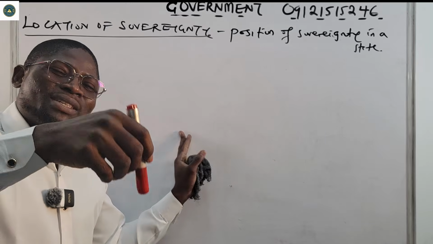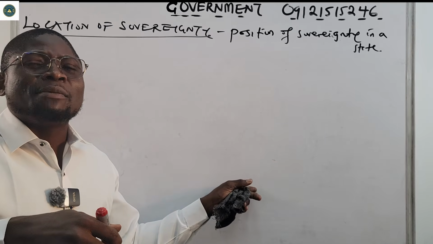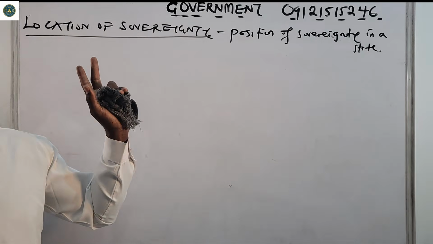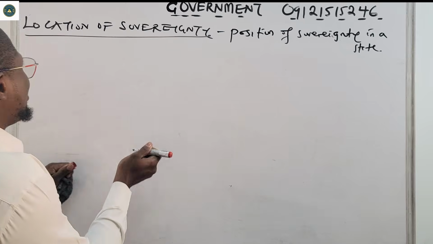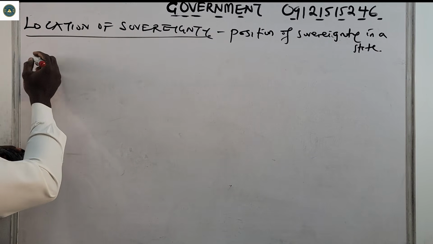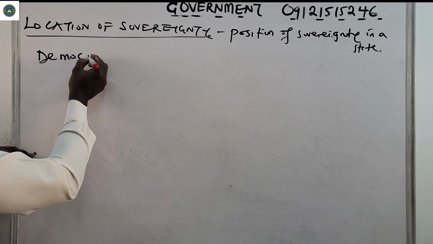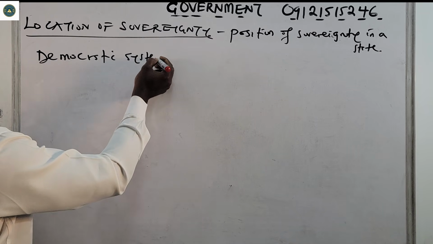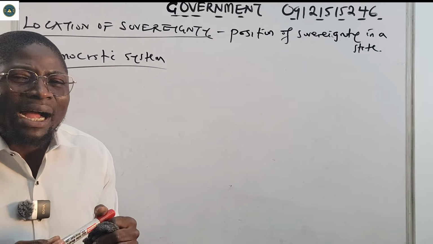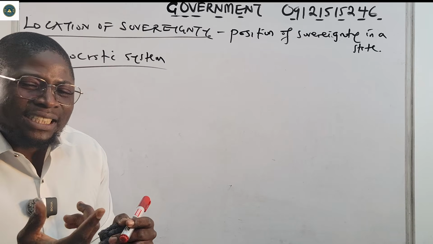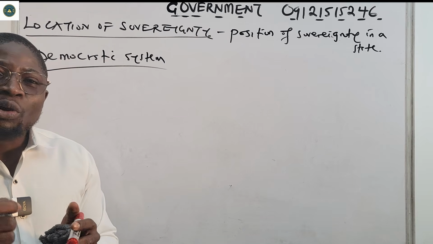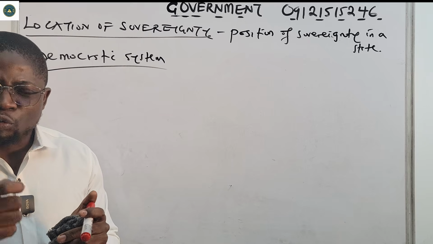In a democratic system, the people are the ones that hold the power of sovereignty. So we're going to be looking at sovereignty in a democratic system. Just know that we're talking about sovereignty in a democratic system. Since the people are responsible for choosing their leaders, that means they are the ones that hold the power of sovereignty.